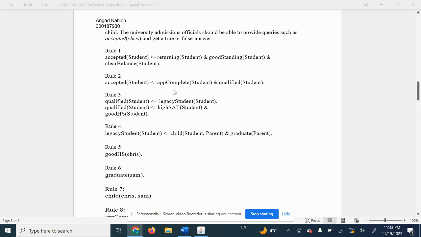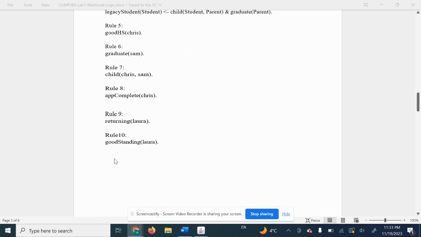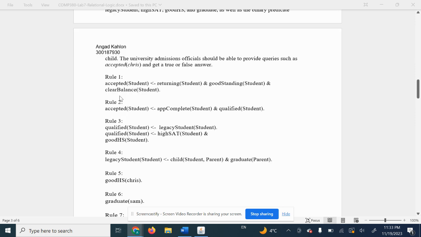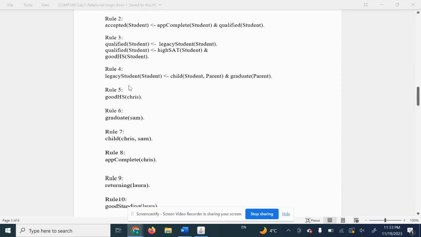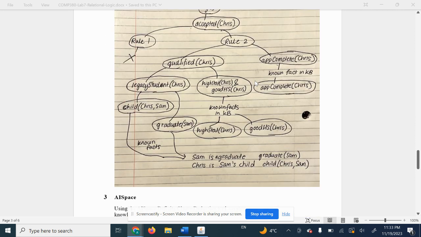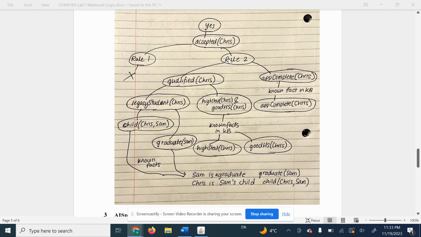For app_complete, we can see that we already have the information in the knowledge base. For qualified, we're going to need the legacy student, high stat, and good HS student information. And for the legacy student, we're going to need the child and graduate information. If you go down here, we break down rule 2 of accepted(Chris) into qualified and app_complete. It's a known fact that Chris has app_complete, so this branch is true.